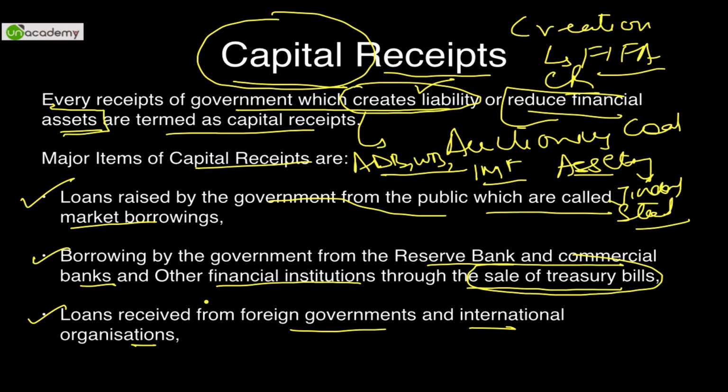So any kind of loan taken by the government, either from the RBI, foreign governments, other organizations, or the public, is considered a capital receipt. By the way, what we borrow from the public is through issuing certain government securities, also known as G-Secs. They also result in capital receipts.